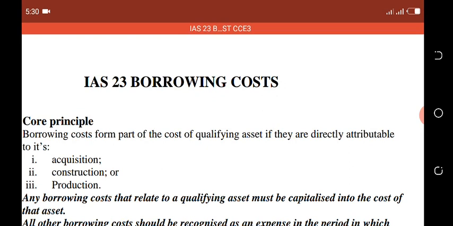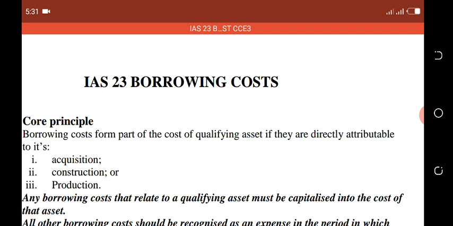Now, normally an interest charge should be an expense item, expensed in the statement of profit or loss. But any borrowing cost, any interest charge that is used for capital expenditure, such interest or finance cost should be capitalized in line with the expenditure on that capital expenditure.